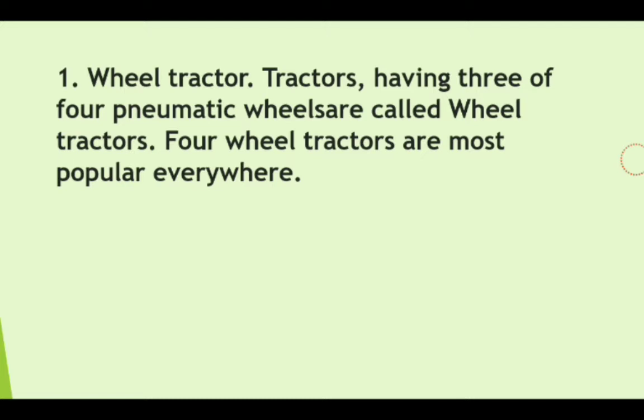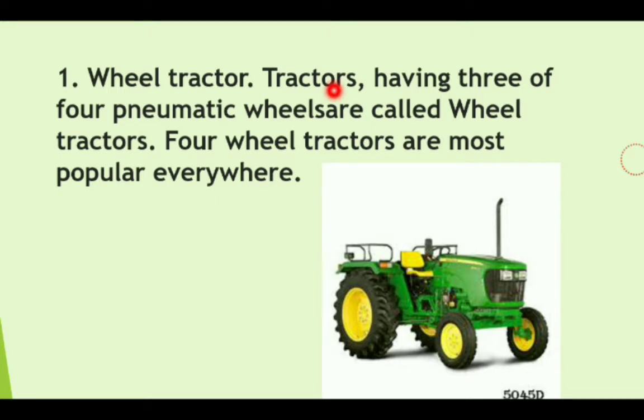Now let's see in detail about the wheel tractor. What are the features of a wheel tractor? Tractors having 3 to 4 pneumatic wheels. What is meant by pneumatic? Pneumatic means tires which have air inside them. Whenever there is air inside the wheel, it is called a pneumatic wheel. And four wheel tractors are the most popular everywhere. These are the common types of tractor.